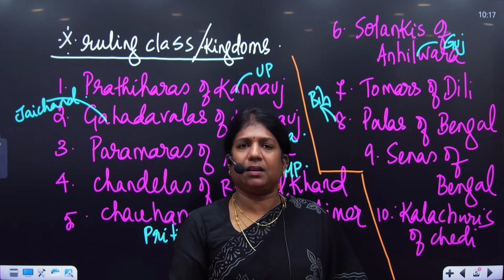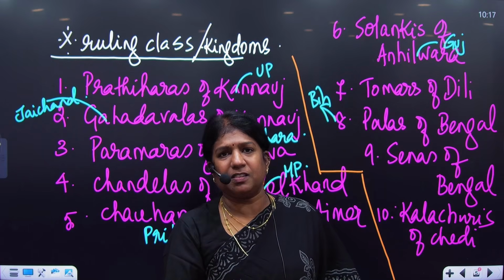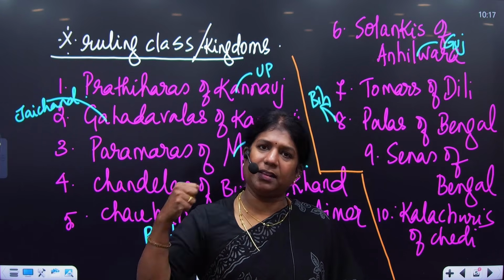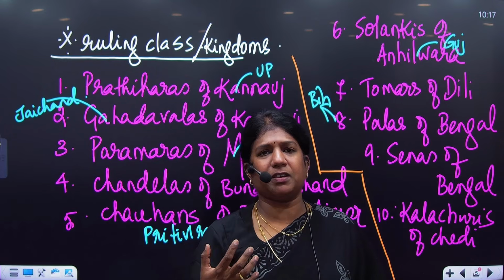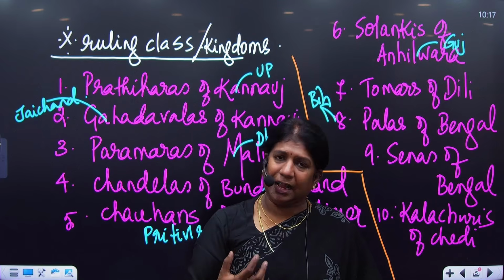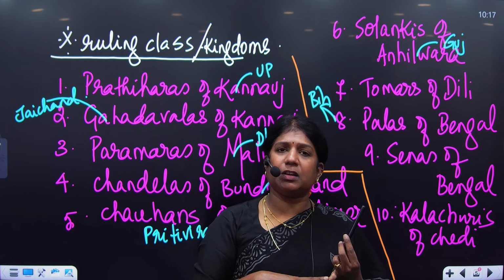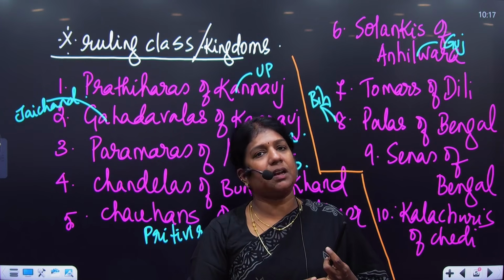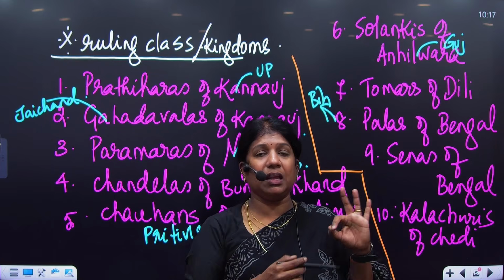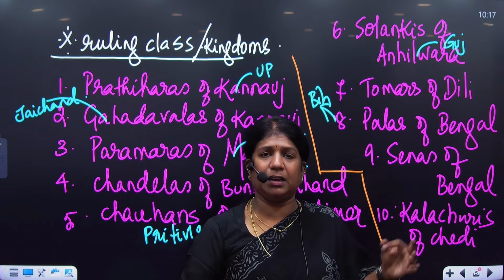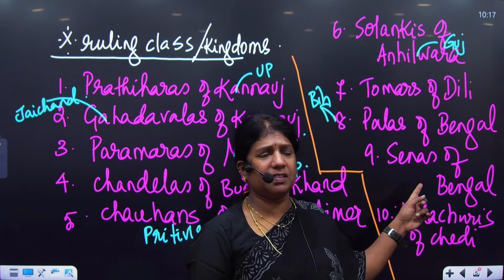Dharmapala participated in the tripartite struggle, and he even went one step ahead to marry the Rashtrakuta princess so that they could have a strong alliance and punch the Pratihara. But all ended in vain. Dharmapala was a great person who wanted Buddhism to be spread. Wherever you turn around Bodh Gaya, that region, Nalanda University was with them. Vikramashila was constructed by Dharmapala. Odantipuri university was also constructed. So three great universities were there with the Palas, and they were all great centers of Buddhist learning. Then comes the Senas.